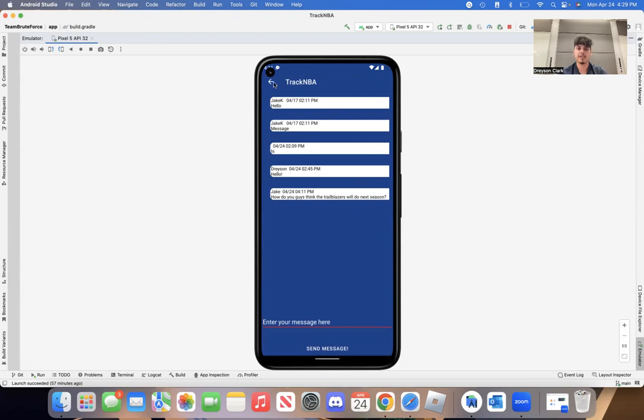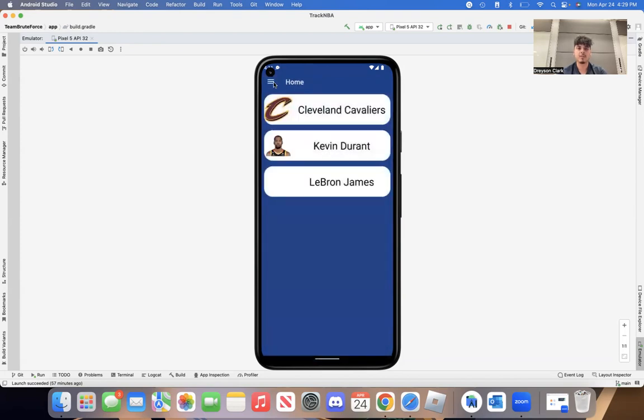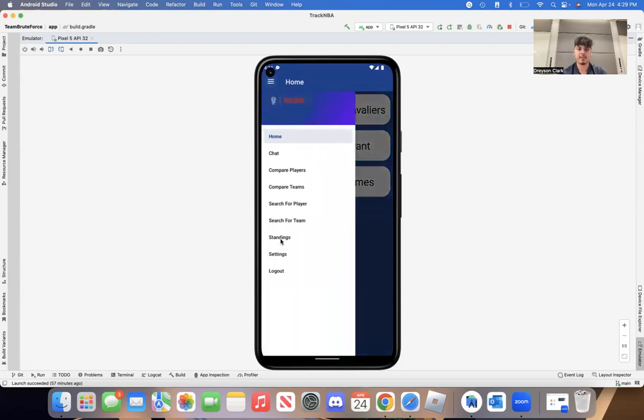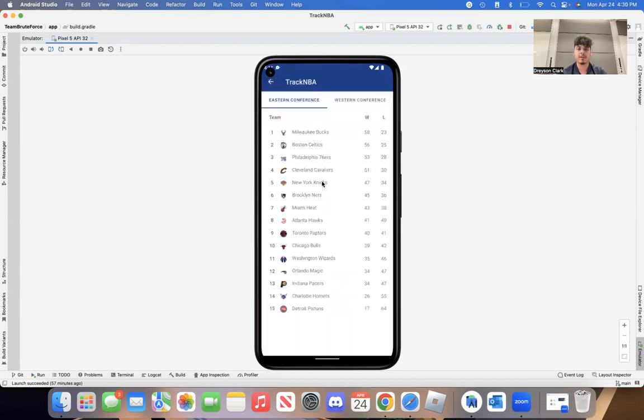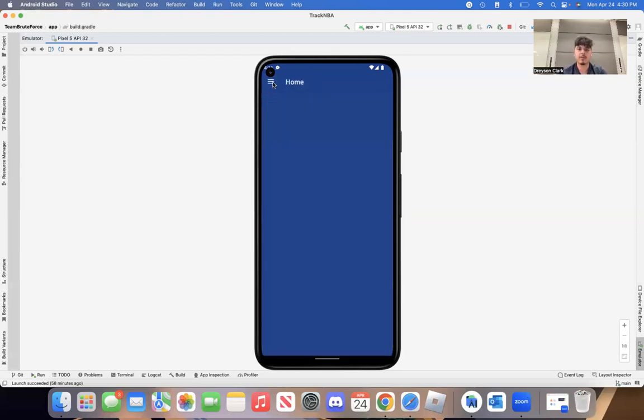In the meantime, let's go over to the standings page. So let's say I want to see how the standings are looking. So let's head over to the standings page. Here we can see the standings in the Eastern Conference, their ranks and their wins and losses on the season. And we can also see the standings for the Western Conference. Here we can see their wins and losses and the rankings. All right. So let's go back to the chat room and see if anybody responded to our message.